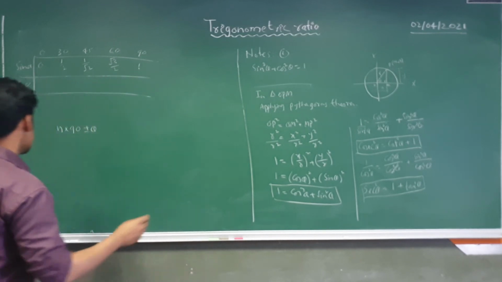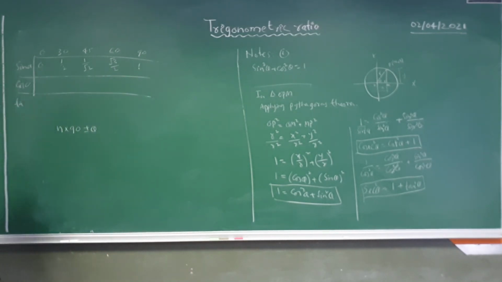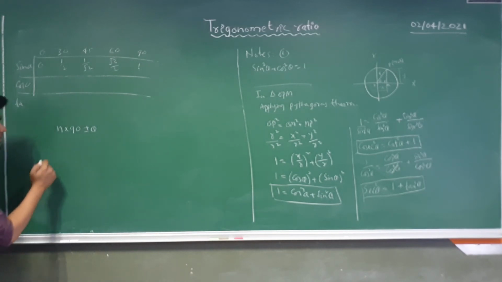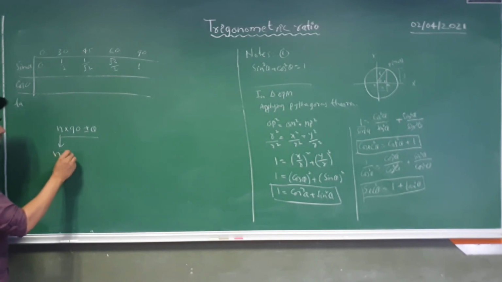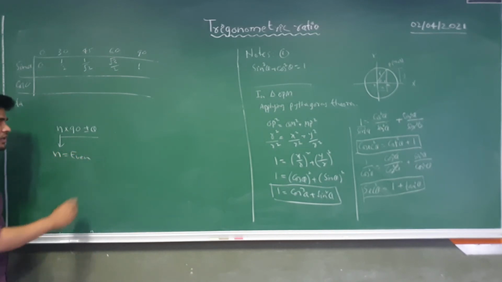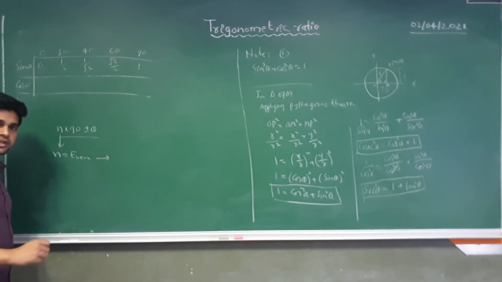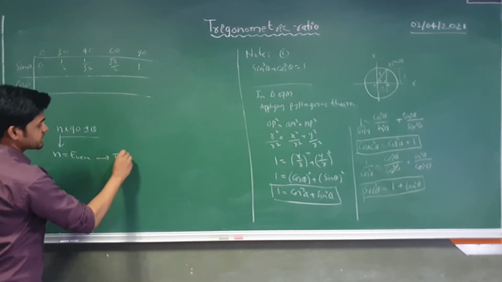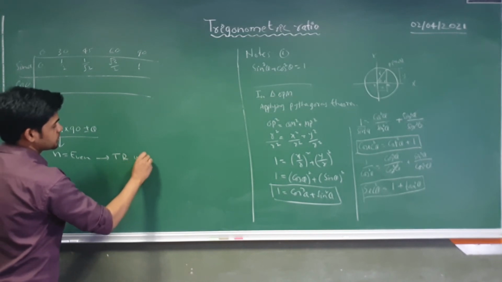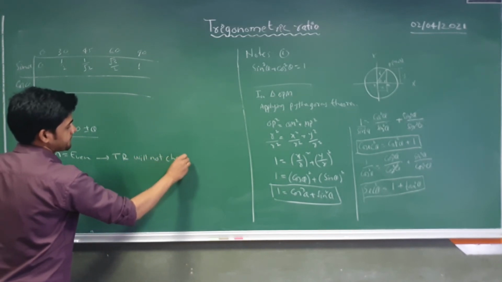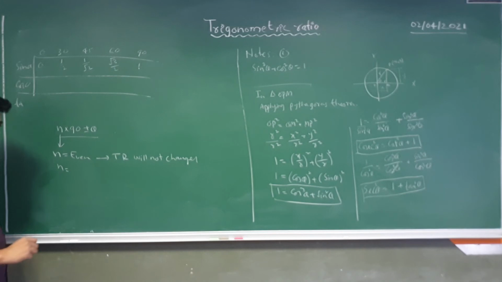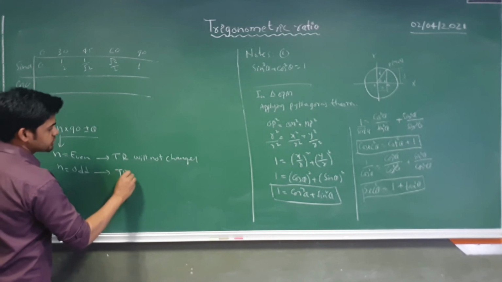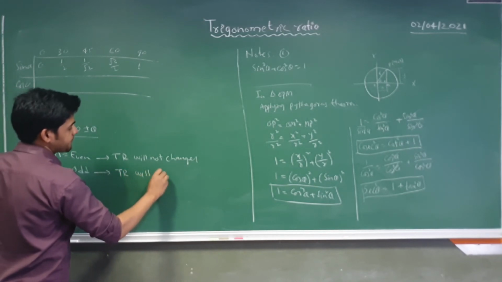Let me tell you one thing more. In this relation, if n is coming even, then the trigonometry ratio will not change. And if n is coming odd, then the trigonometry ratio will change.